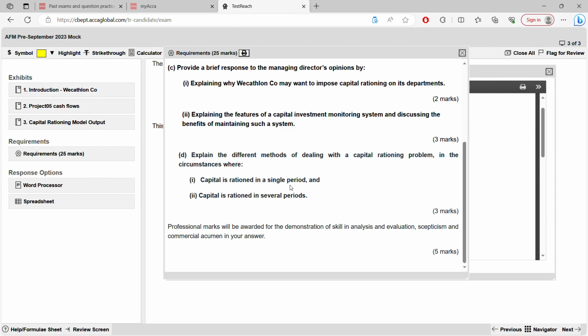It's easier. But when you're coming to capital rationing for several periods, that is known as multi-period capital rationing, for which we just now did the linear programming model, which we haven't solved. You can't do a profitability index if it's for multiple periods. So you can only do this. How? A linear programming.